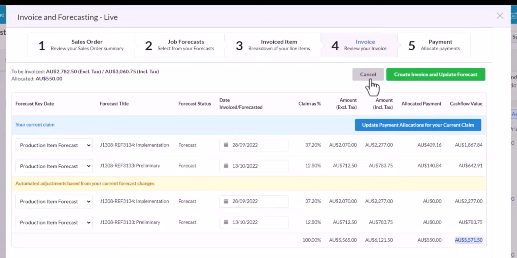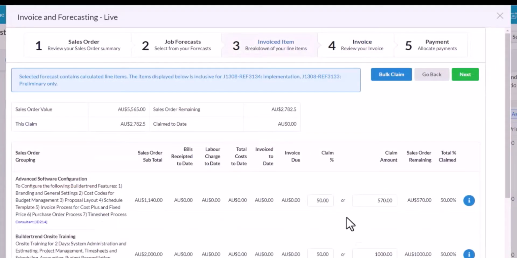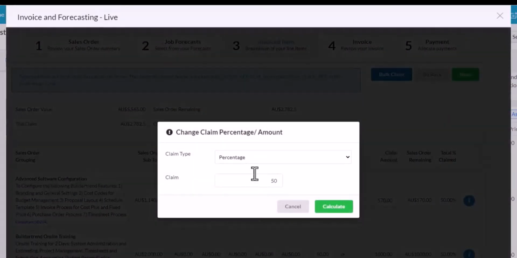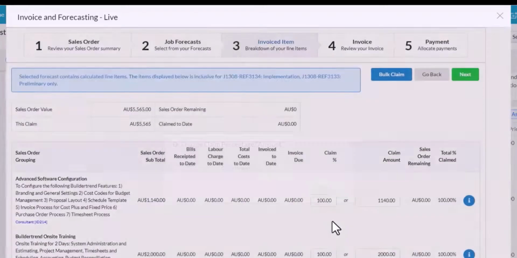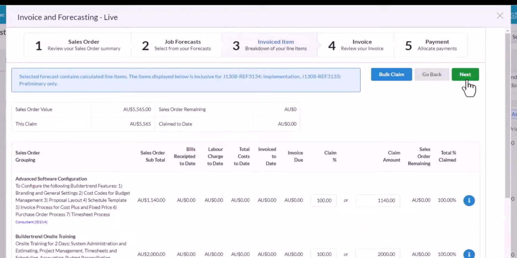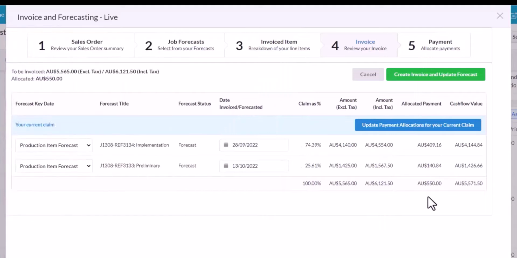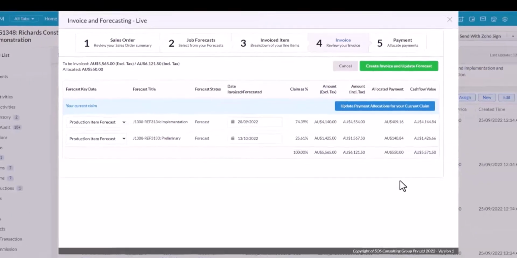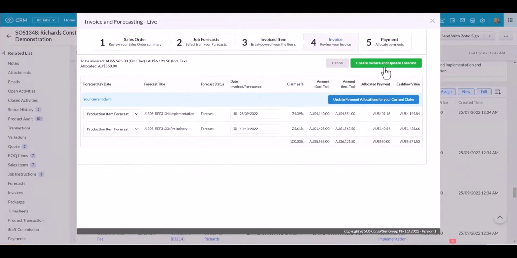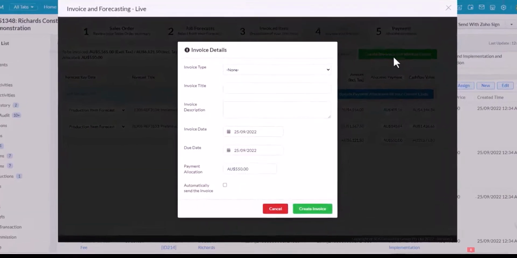Now if I change my mind, again I can click on Cancel, I can come back to here and I can change it that I want to claim the whole balance. And there we go, it's automatically updated. So now when I go to Next, I'm back to the full amount and again the cash flow values have been updated. So when I'm ready to proceed to the invoice, I click on Create Invoice and Update Forecasts,